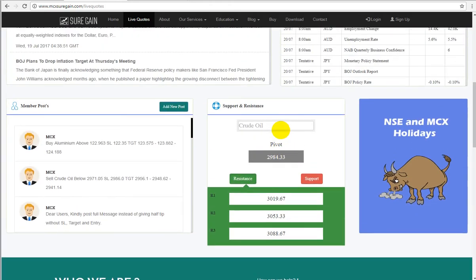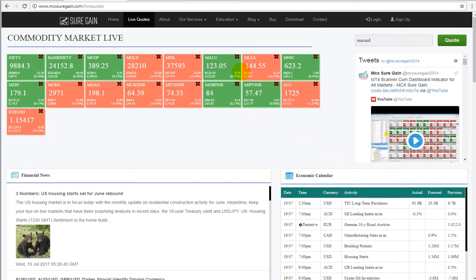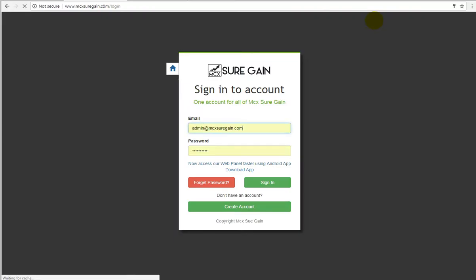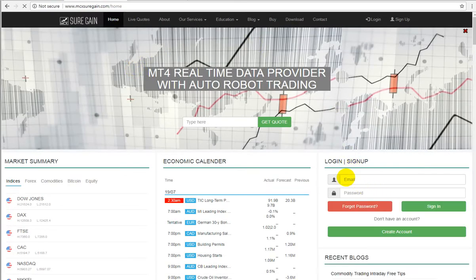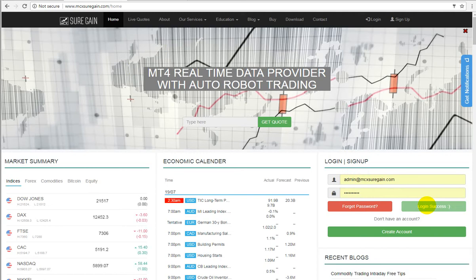And apart from it, if you want more options to be seen on the screen, you can log in from there. If you don't have an account, you can create your account with this button. If you already have an account, you can log in from there as well. I'm logging into my account. This is my admin account.